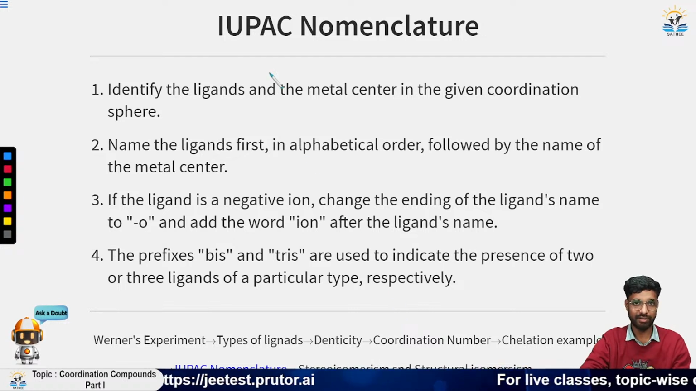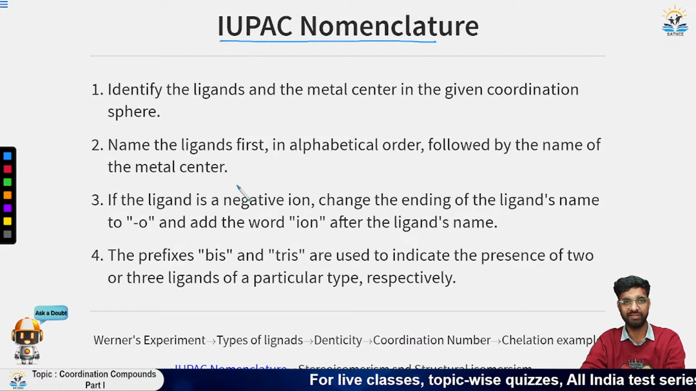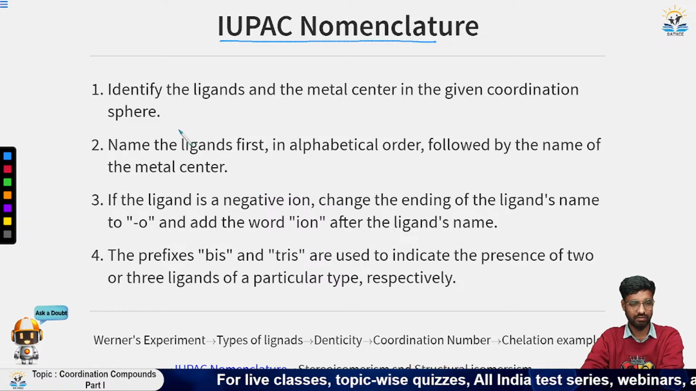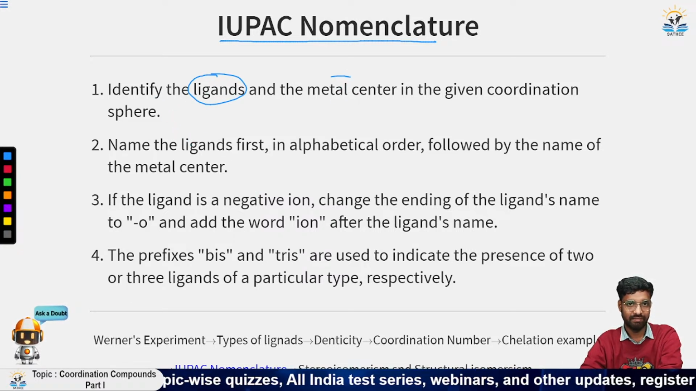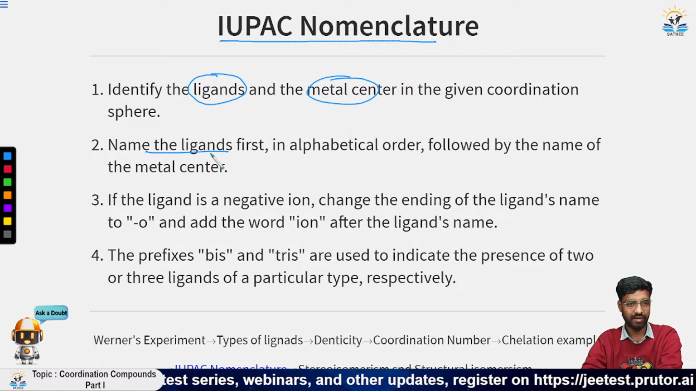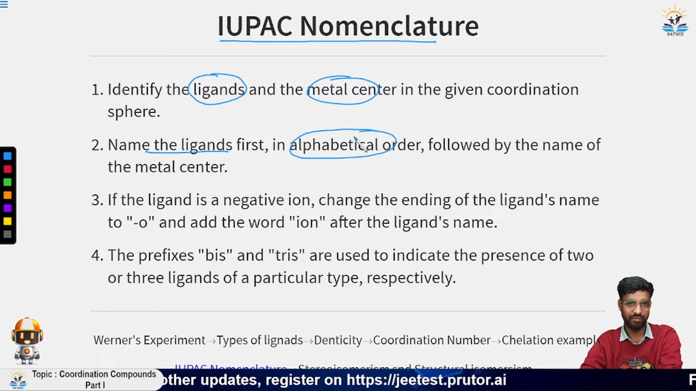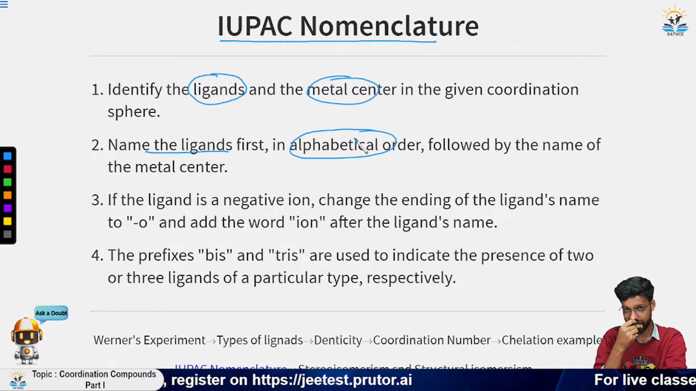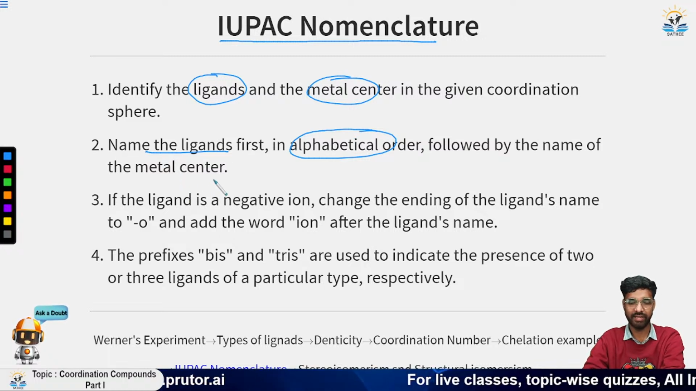Now let us move to this IUPAC nomenclature. So we need to name this coordination compound. There are very simple rules for it. The first rule says that we have to first identify which is the ligand and which is the metal center. Then second, we will keep the ligand names in alphabetical order. Suppose we have two names, one starting with A and the second starting with B, then we will keep the one starting with A first and then B second.